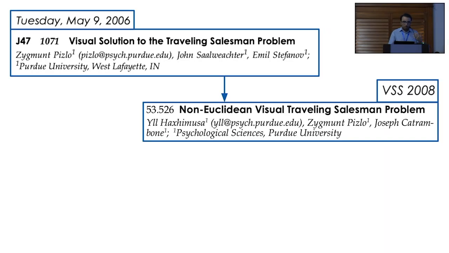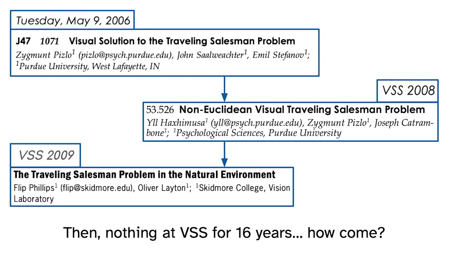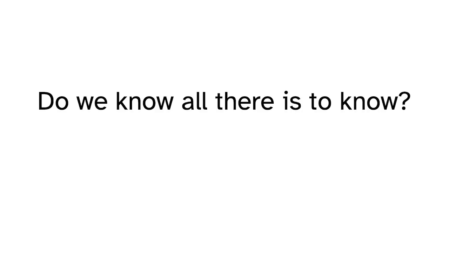But since then, despite some productive work in the 2000s, TSP was discussed at VSS only twice more. That's 16 years. How come there's been nothing else? Do we really know all there is to know about how humans solve TSPs? Spoiler alert, I don't think we do. And I would almost even go so far as to say that the field has been focused a lot on studying human behavior in TSPs through just a perceptual lens, for 30 years since the original paper from McGregor and Ormerod in 1996. Now, fair enough, I suppose, you can't blame vision scientists for being prone to tunnel vision.